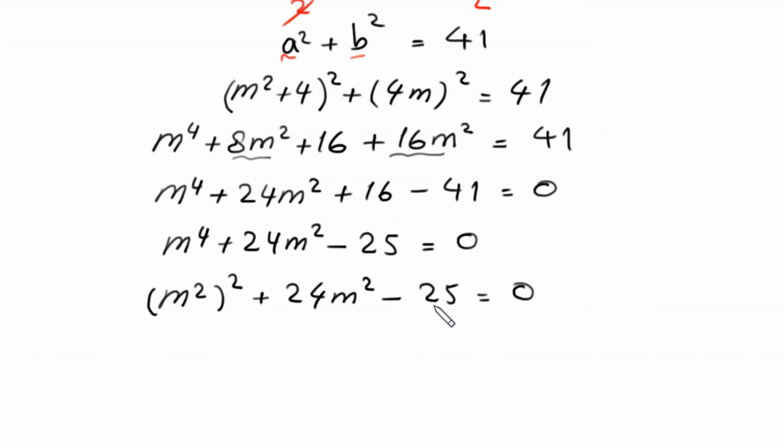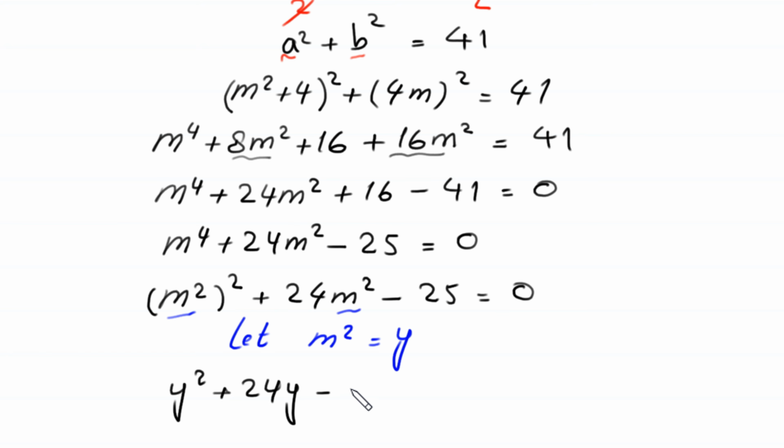Now we suppose that this m^2 is equal to y. So let m^2 = y. This equation will become y^2 + 24y − 25 = 0.